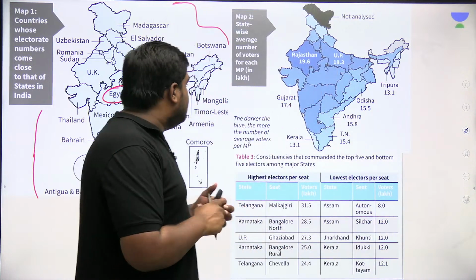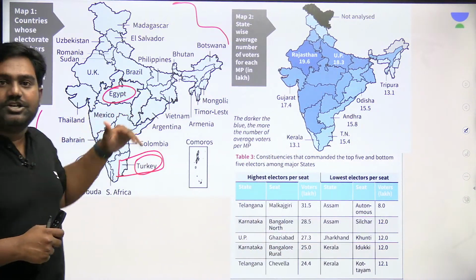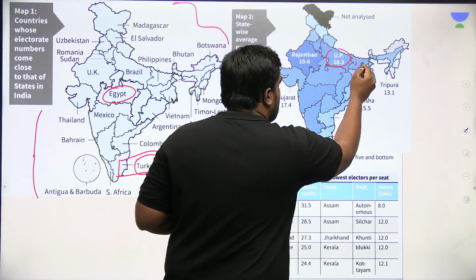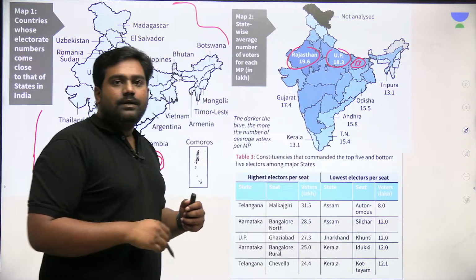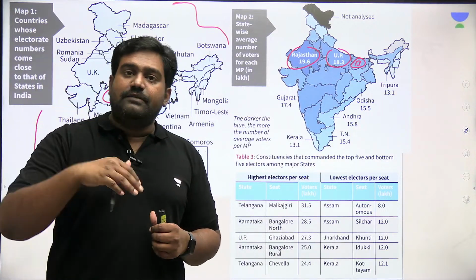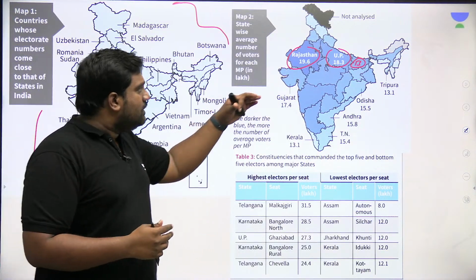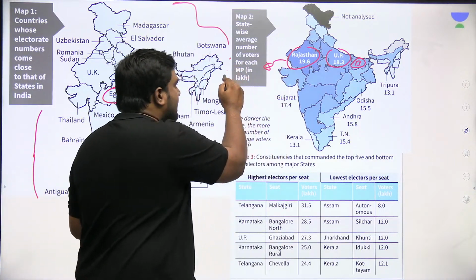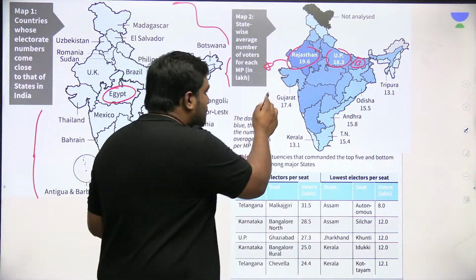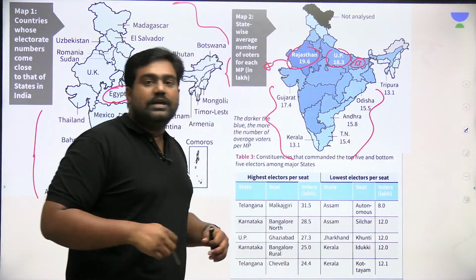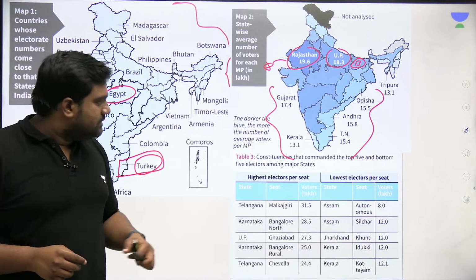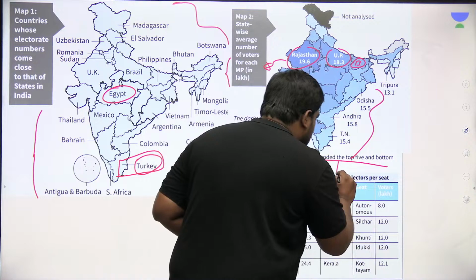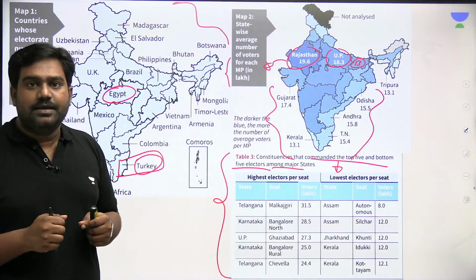But however, there are major variations in the population level. If you look at states like UP or even Bihar, Rajasthan, which report very high population levels, high fertility rates, they stand out. They have more number of voters electing each MP in a constituency compared to the other states in South India and Eastern India. There is a huge difference in the population which is electing a representative in a given constituency.